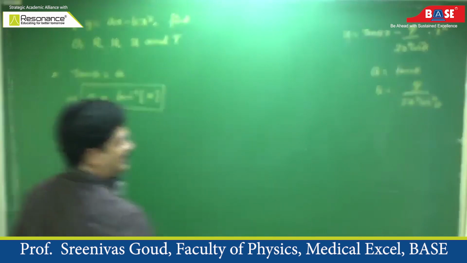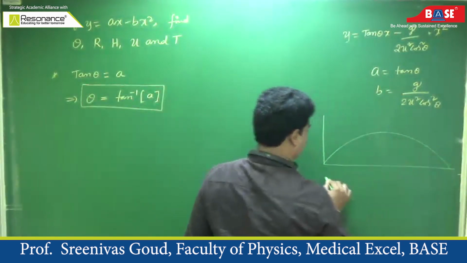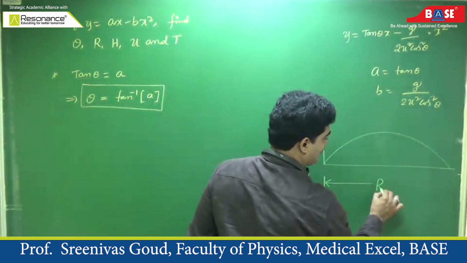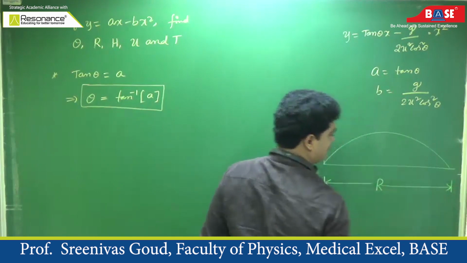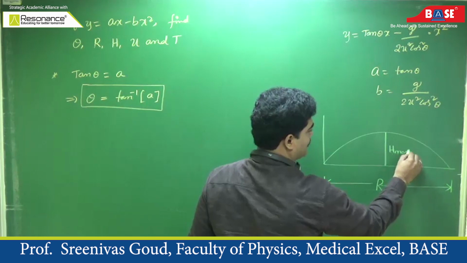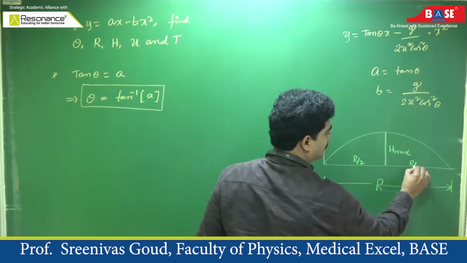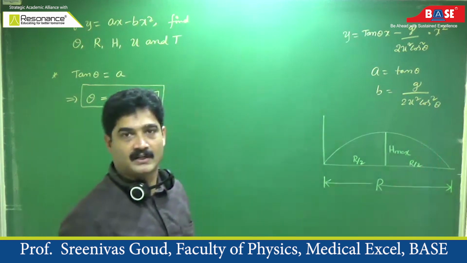Next, I draw this projectile again. This is the total horizontal distance covered in the entire journey. This is the maximum height reached by the projectile, and this is R by 2, and this is also R by 2, is it not?